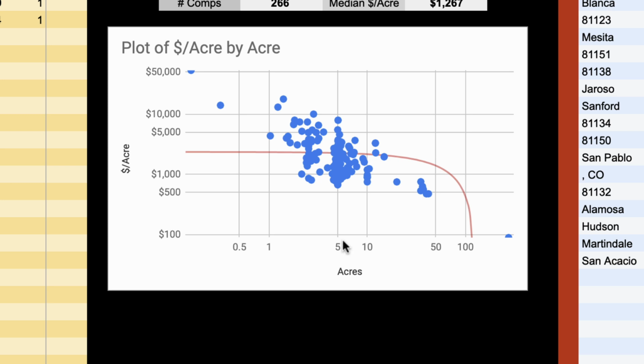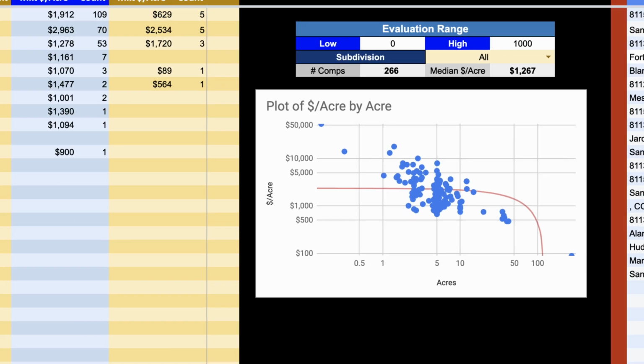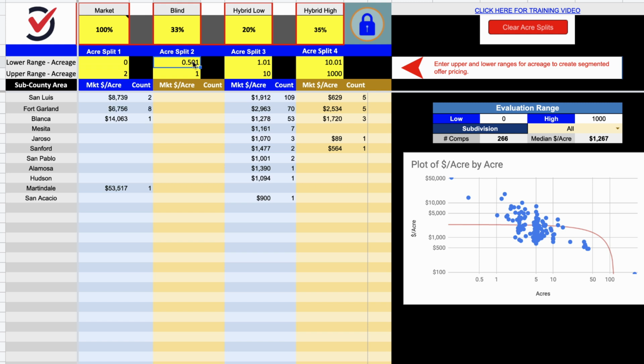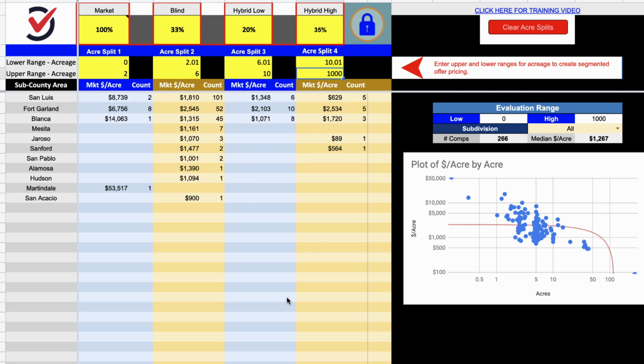So if we just look at this at a high level, it kind of looks like maybe the first split might be from 0 to, oh, I don't know, 2 acres. So we could say 0 to 2. And then the next split, we could start at 2.01 so that we're not double counting, and go up to maybe 6 acres. And then we could go 6.01 to 10 acres, and then 10.01 to 1,000. And I'm literally doing this on the fly. I haven't looked very deeply at this. I don't know if this is necessarily the right way to do these splits, but I'm just trying to illustrate the point and explain how you can do this and why it matters.